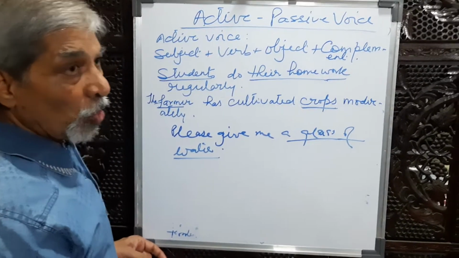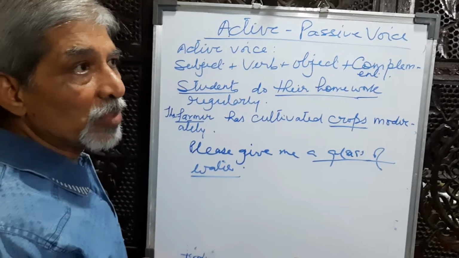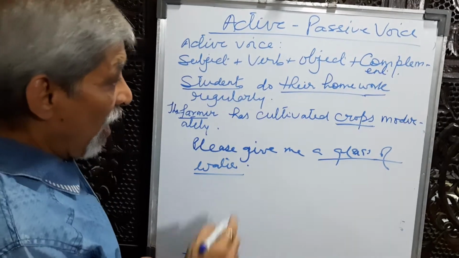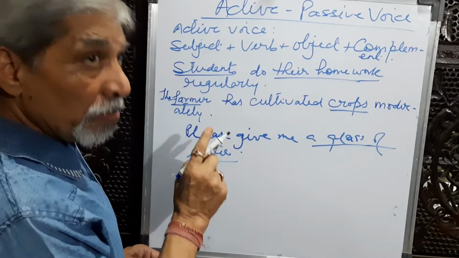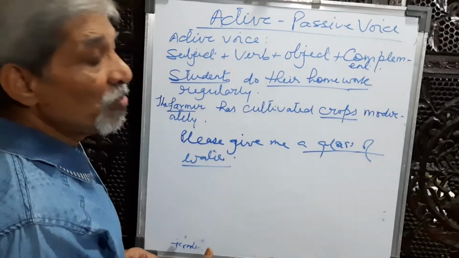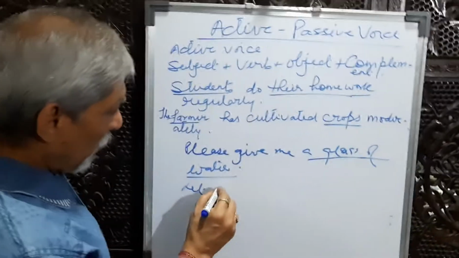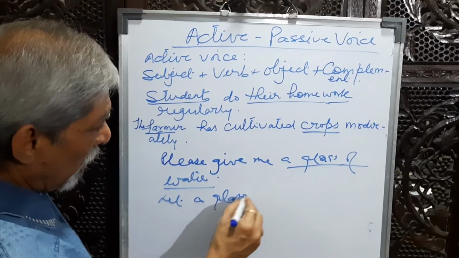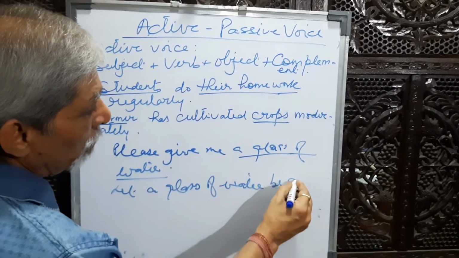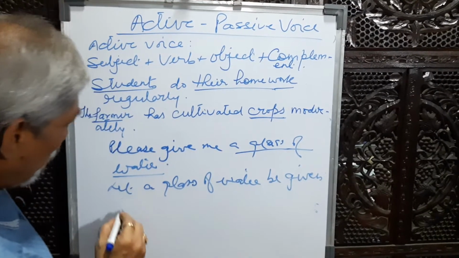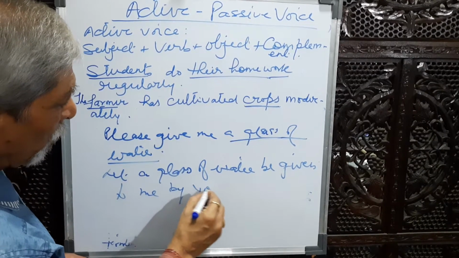You is silent. So an imperative mood sentence in passive voice will always start with let. Let, then the object. Let a glass of water be given to me, and in brackets, by you. Let a glass of water be given to me by you.